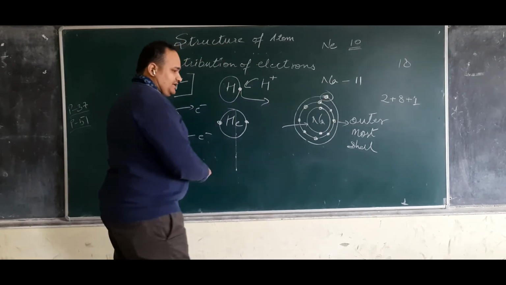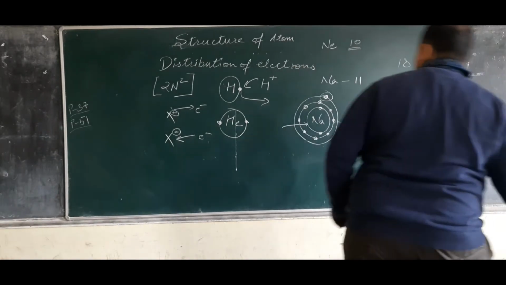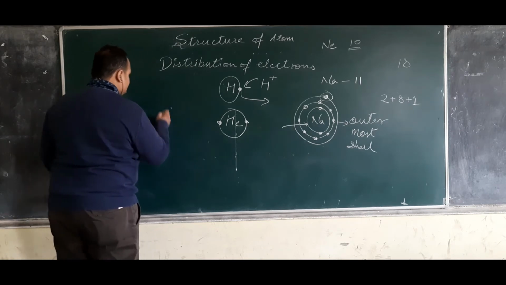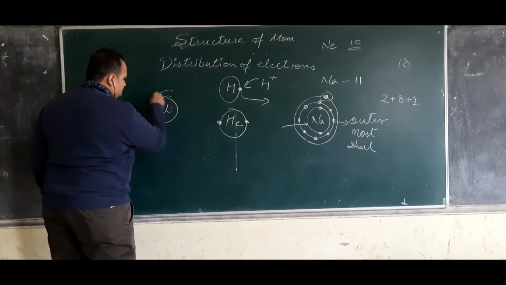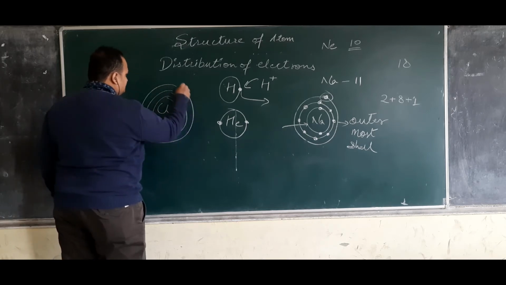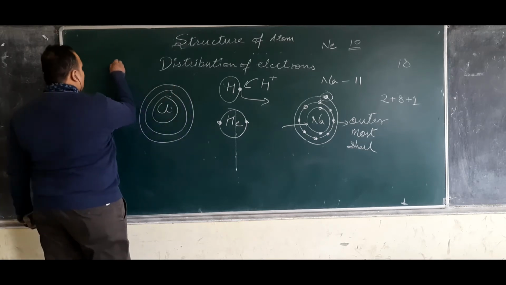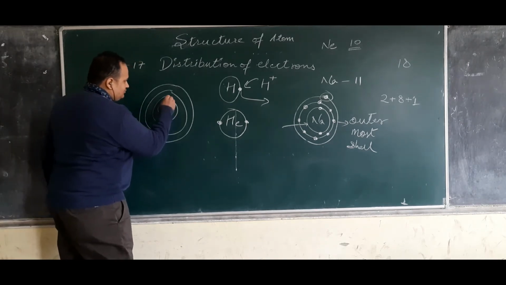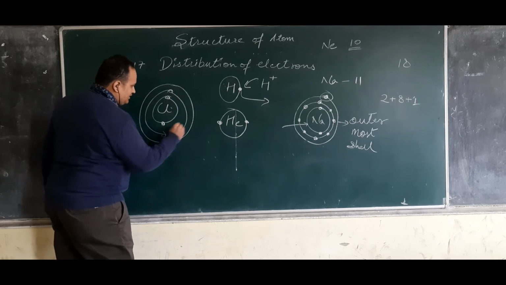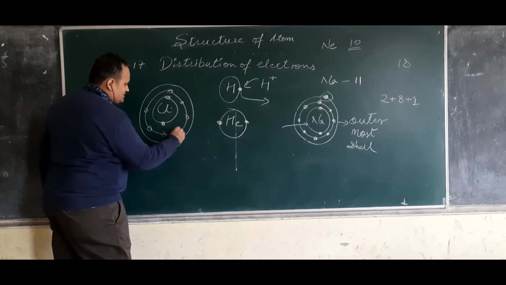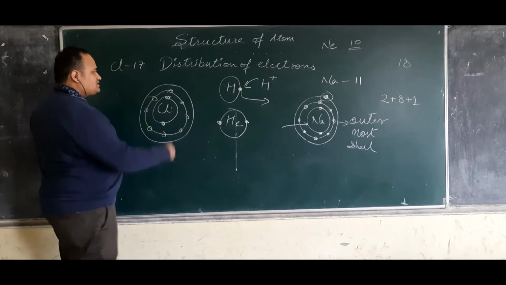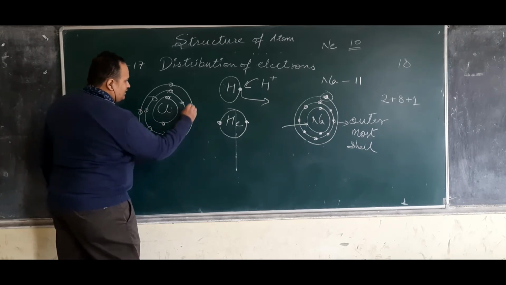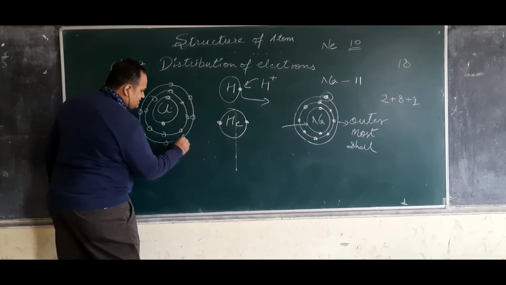Similarly, in terms of chlorine, when we talk about chlorine, its atomic number is 17. So the shells are 2, 8 and 7.